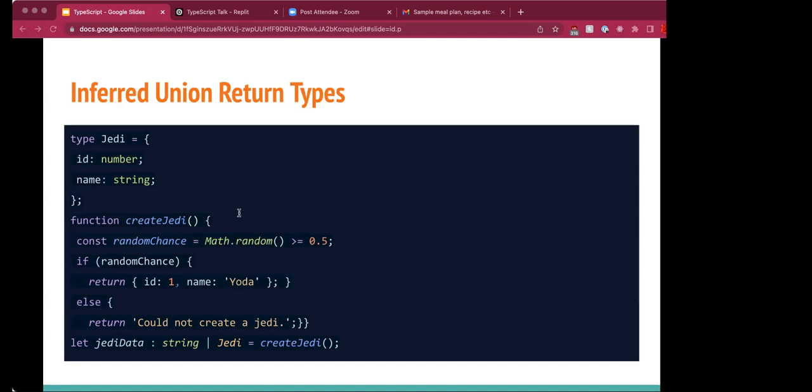Since TypeScript can infer the function's return type, there's no need for us to manually define it. So for this Jedi example, in this function createJedi, we have not specified any return type, but still it will infer the type as the union type of Jedi or string. Because this is a string and that's a return, this is a Jedi. So it will infer that it is the union of these types.